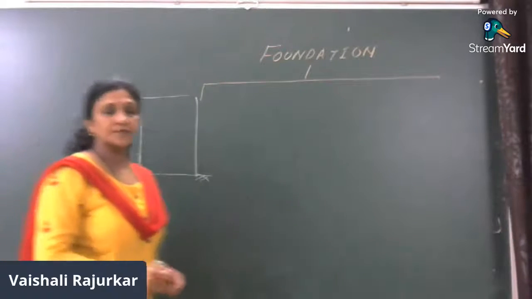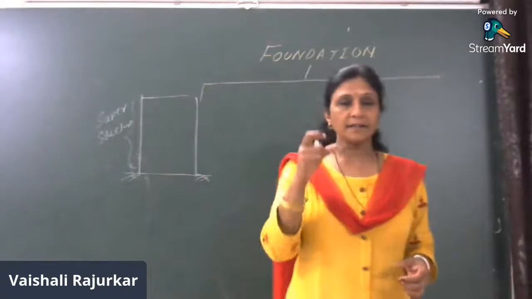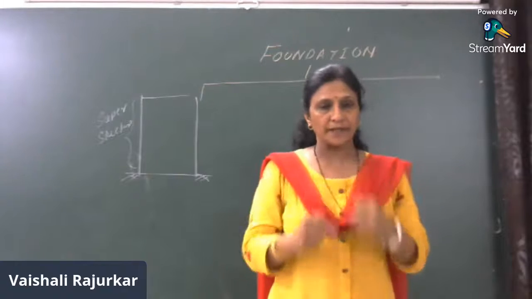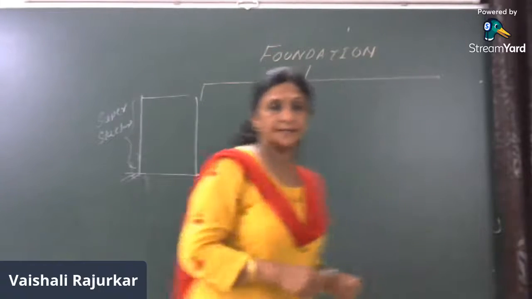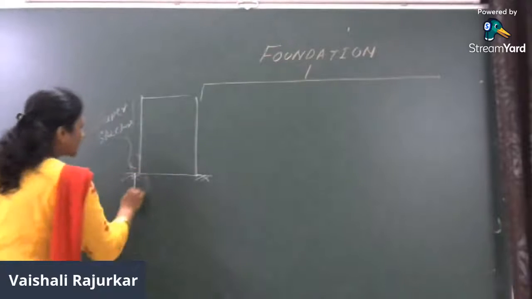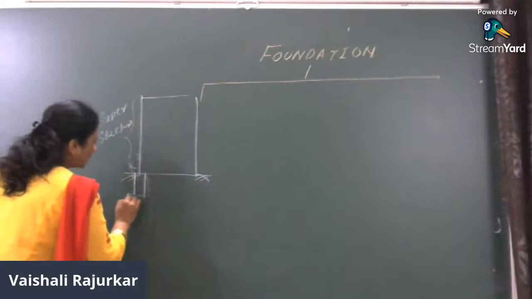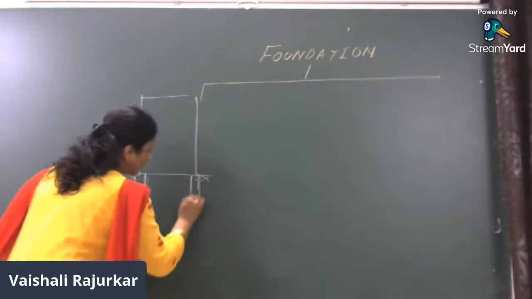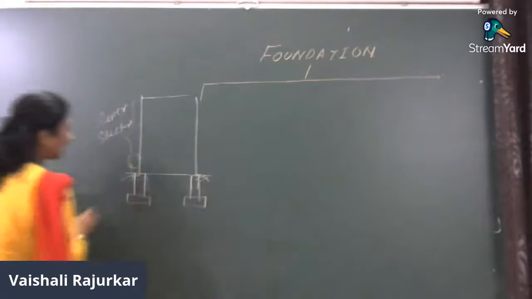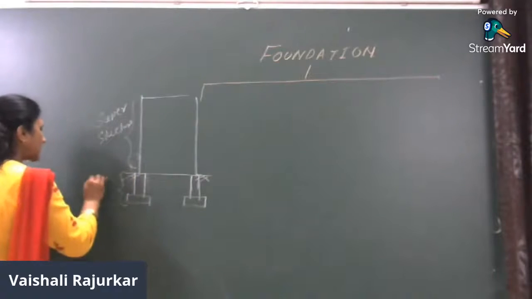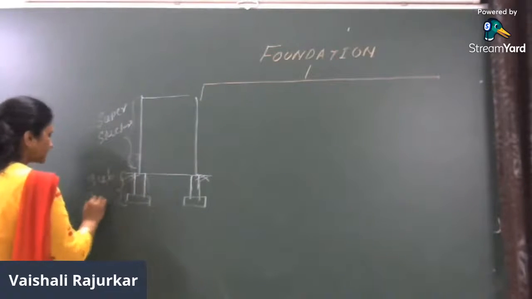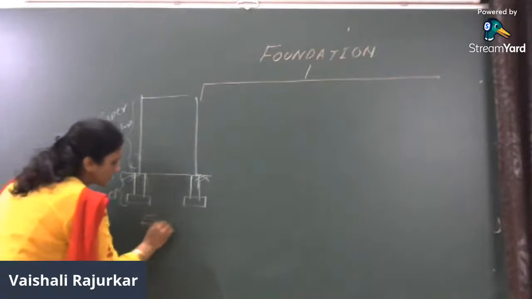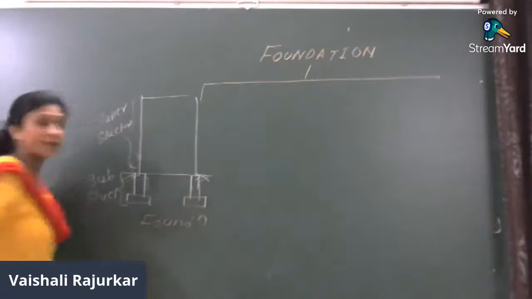Now, the superstructure is held by some part of the foundation which anchors the structure down below the ground level into the soil. That is called the substructure. Here, this superstructure is being supported with the help of the foundation, the footing. This is basically the superstructure, and this is basically the substructure. And this substructure is further known as foundation.